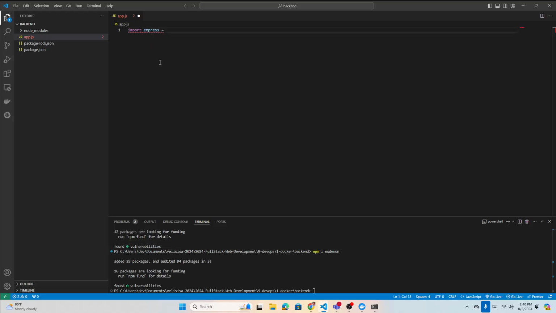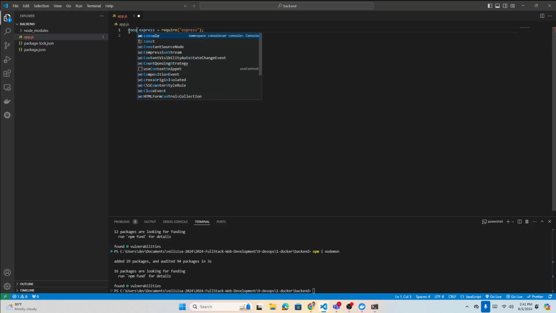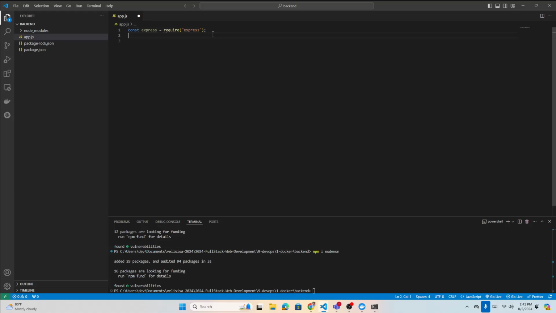Not import, sorry guys, const, because this is the old style: const express = require express. Then create const app by running express. Now you can create the app, basically the server.